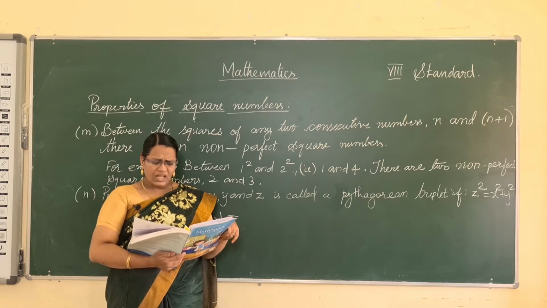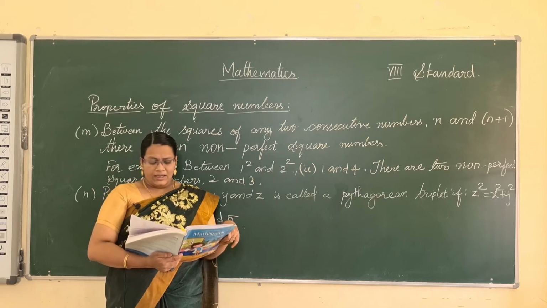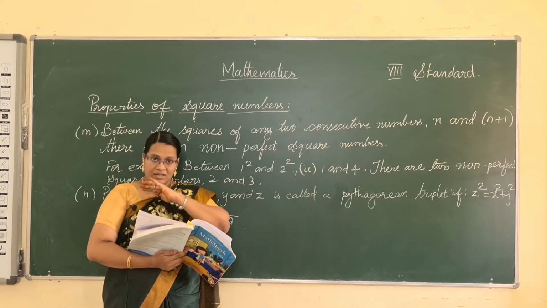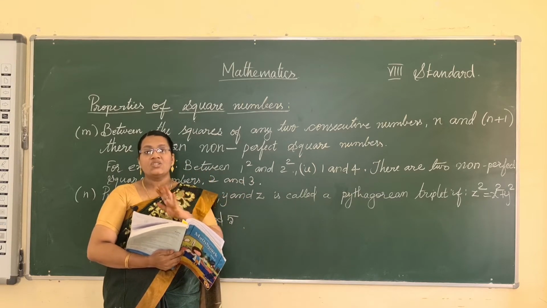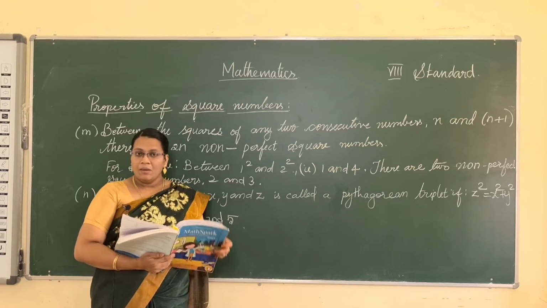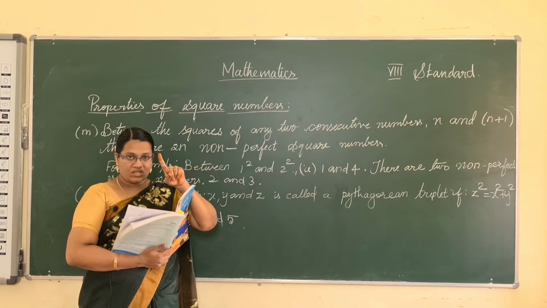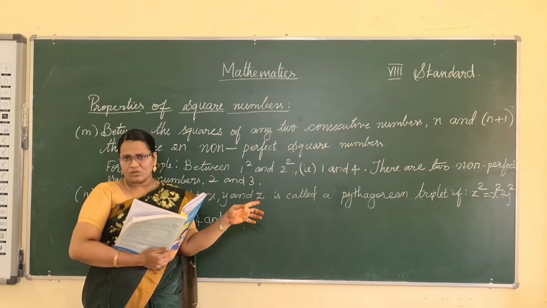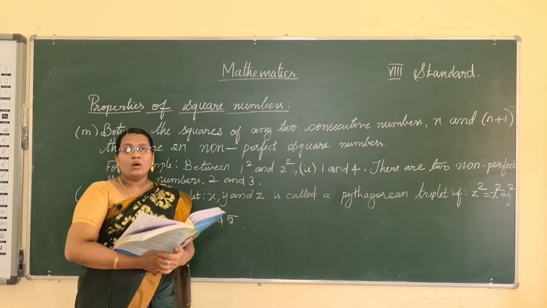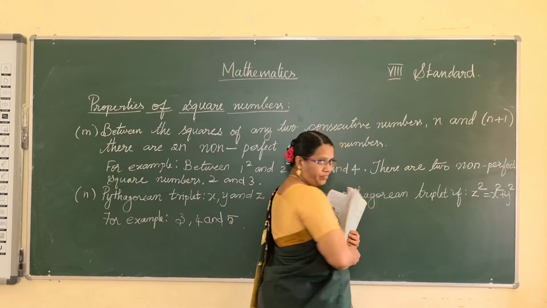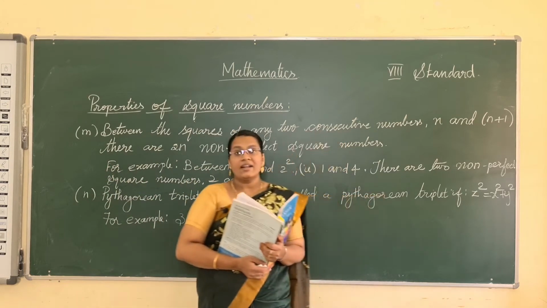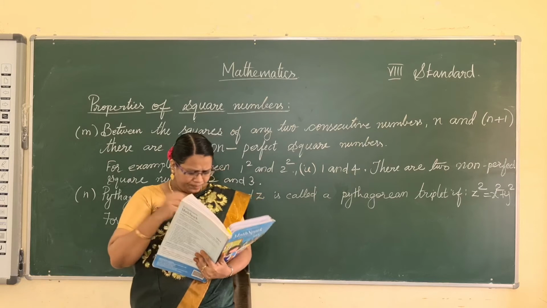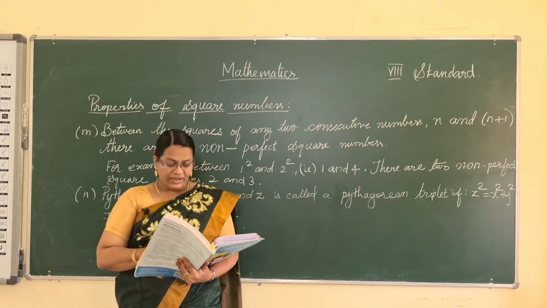And then a number ending with an odd number of zeros is not a perfect square. For example, 20 has only one zero, so it's not a perfect square. 200 is also not a perfect square, because 14 squared is 196 and 15 squared is 225, so 200 is not a perfect square. And 1000 is also not a perfect square.